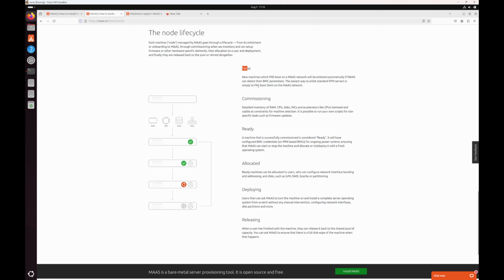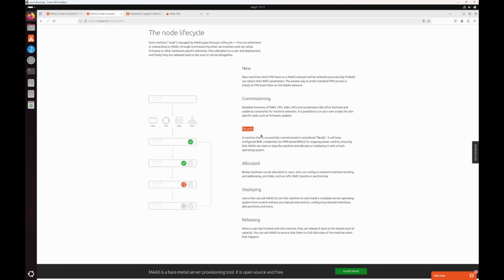New is the state where Maas just discovers any host which you can provision, and the next step is commissioning. Commissioning is basically running the Maas scripts on the node so it can get the information about its CPU, hard disk, NIC, etc. Once the commissioning is successful, the node goes to the ready state. Ready means the node is ready for the OS deployment.